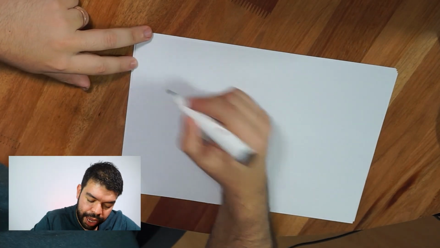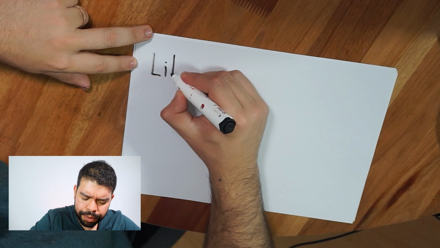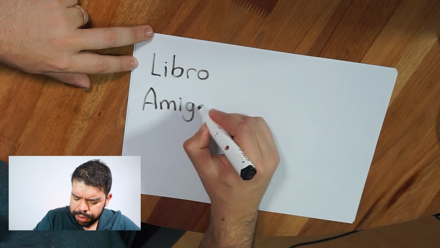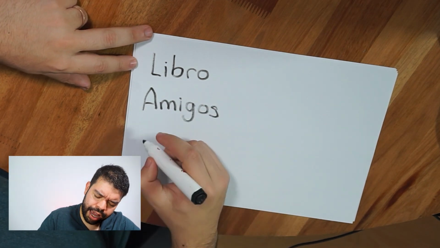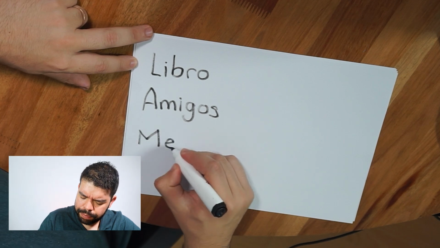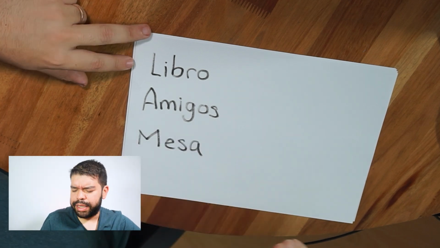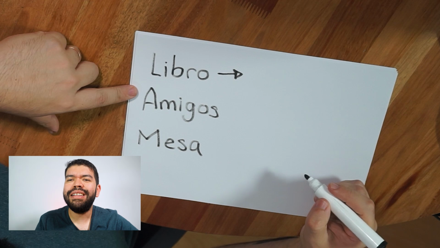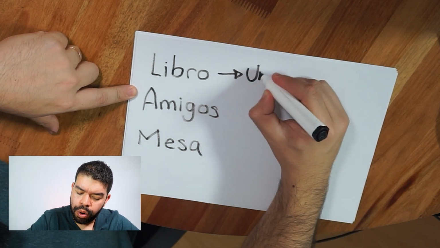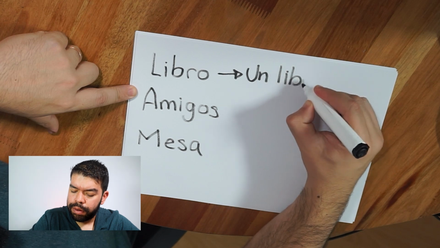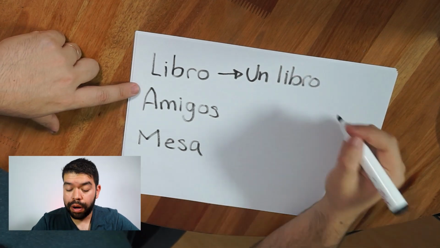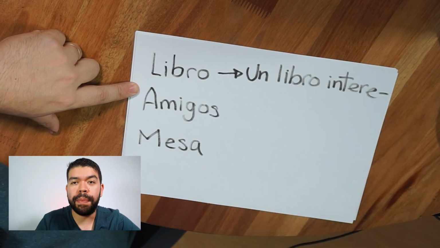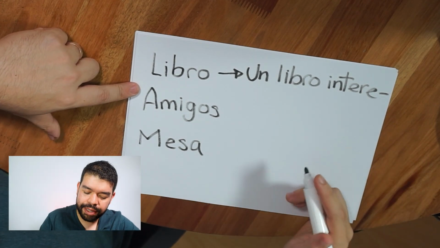Just to sum up. Real quick, vamos a ver. Libro, amigos, and mesa, that is a table, and that's it. Libro, we could say an interesting book. Un libro. And we just said interesting is one of those neutral adjectives. I don't have more space, but you know, interesante, right?